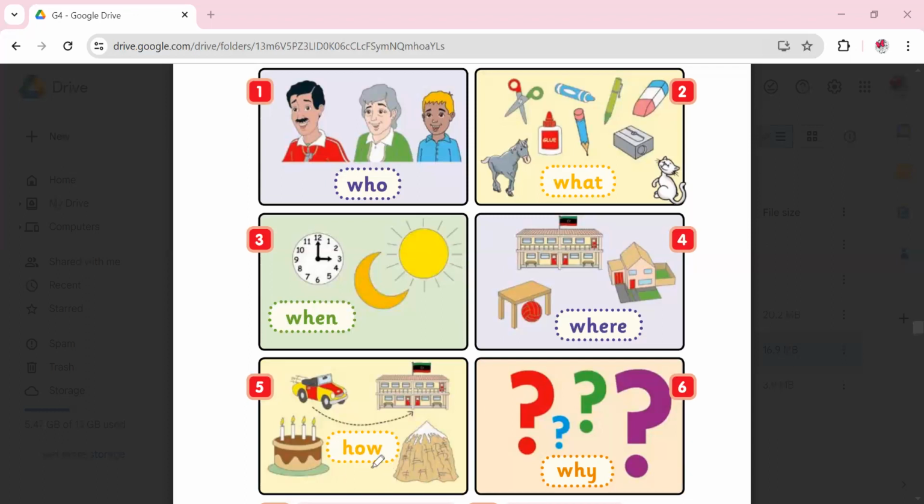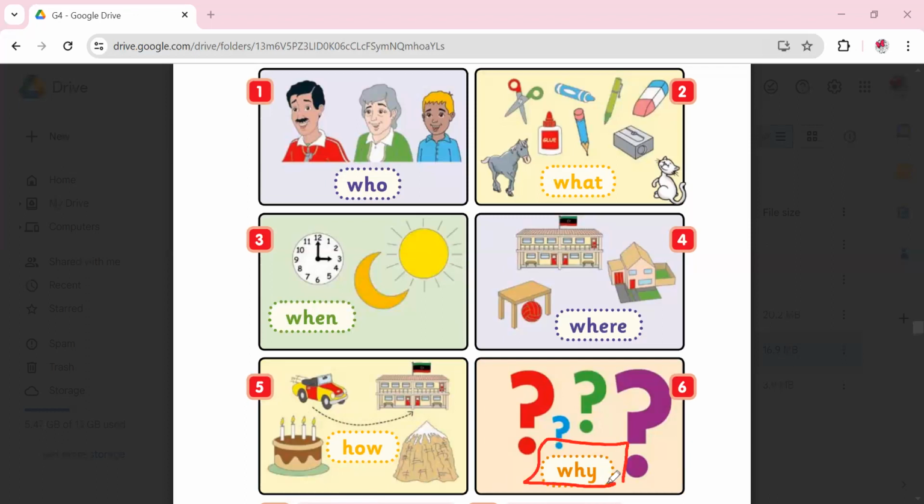We can also use how to ask about numbers. How many pencils do you have? How old are you? How many brothers do you have? And how many sisters do you have? So how we use it to ask about numbers and a way to do something.